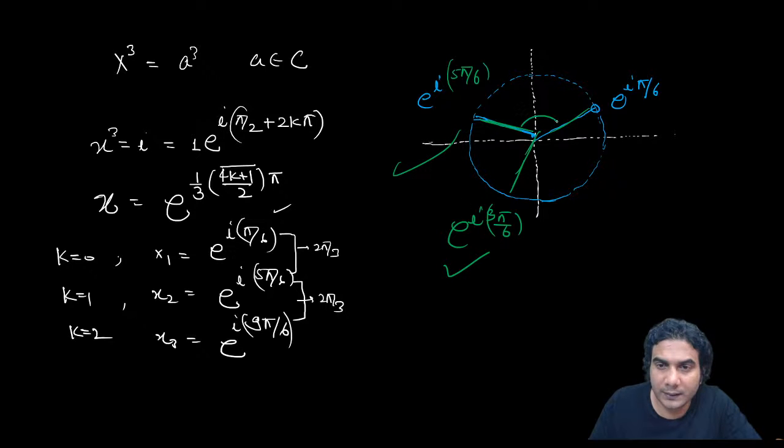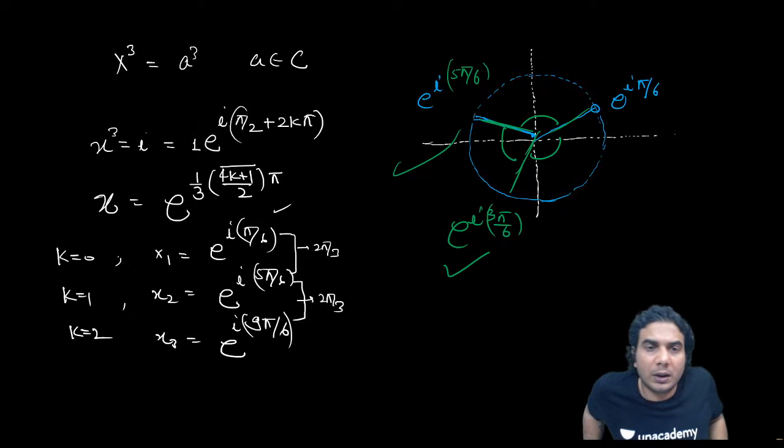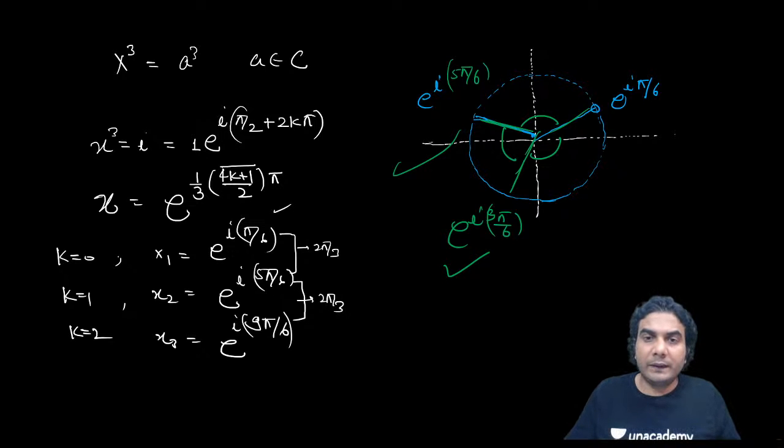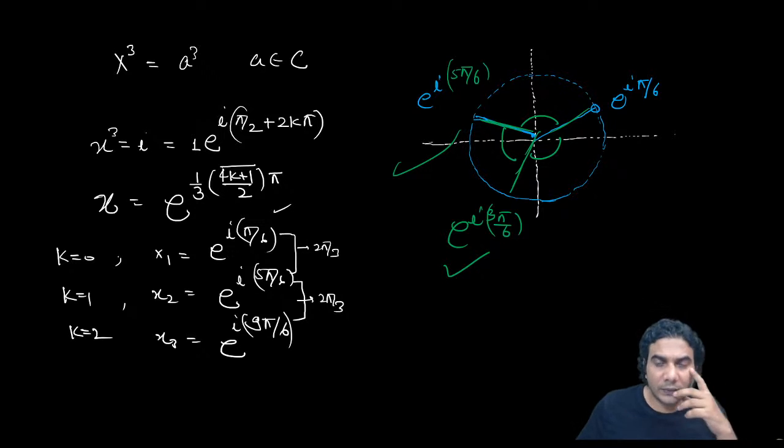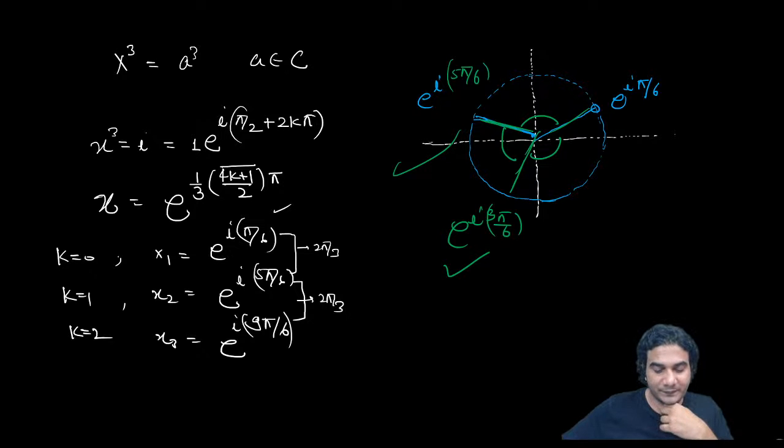Now you can see this angle and this angle are still equal, all right? So it doesn't matter if they are cube roots of unity or cube roots of some other complex numbers. They will lie on a circle whose radius will vary, depending on the magnitude. So if you are solving x cube is equal to a cube, then the radius of the circle will be mod of a. Like if you are solving x cube is equal to 8, then the radius of the circle will be 2. So accordingly, you can answer your question. I hope you got how to find the roots.